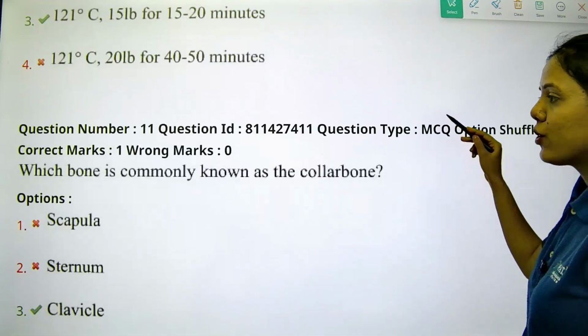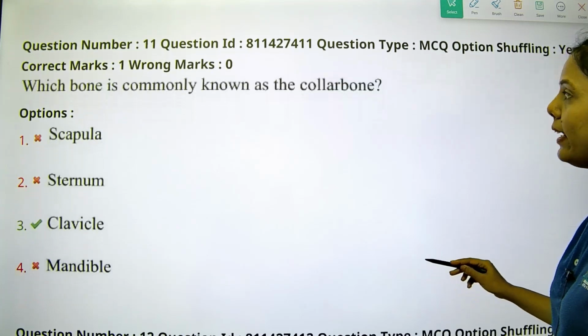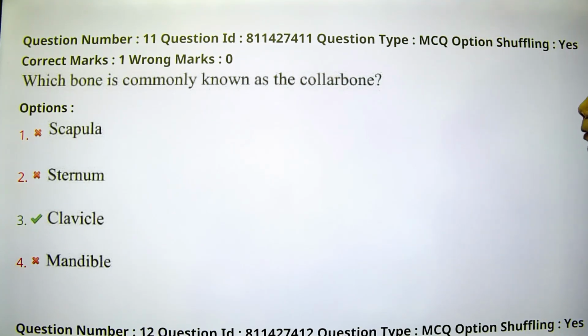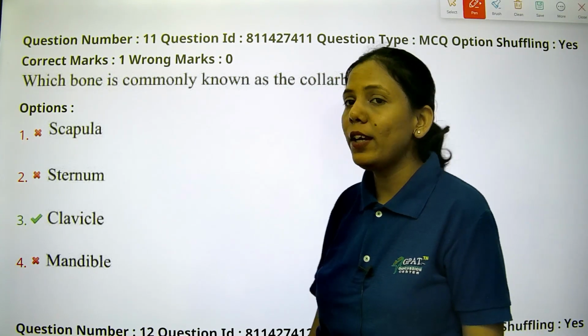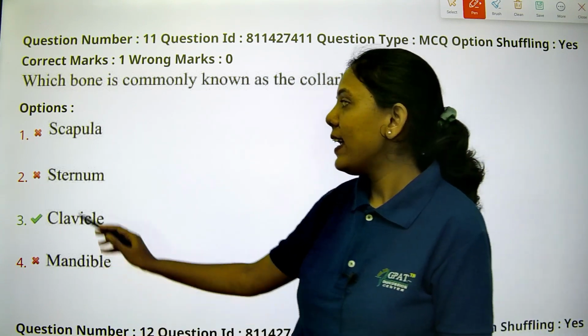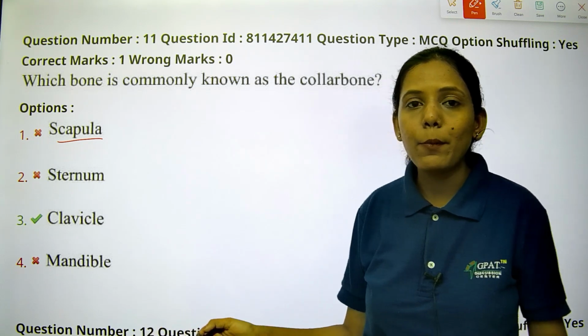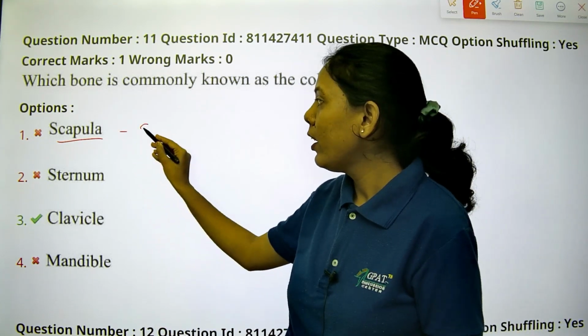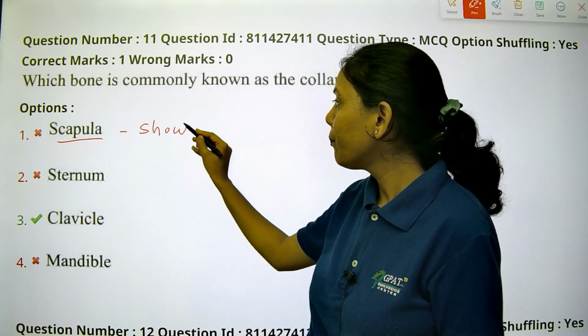Let's see the next question. Which bone is commonly known as collarbone? Option A is scapula. So basically scapula is the shoulder bone. It is a shoulder. It is not the collar one.